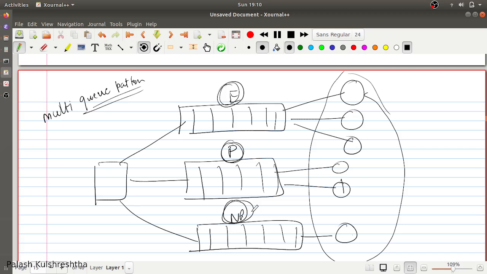But if you want to ensure that no low priority messages are consumed if high priority messages are present, then you might have to shut down your low priority consumers until the high priority messages have been consumed. Once they have been consumed, then you can start your low priority consumers.